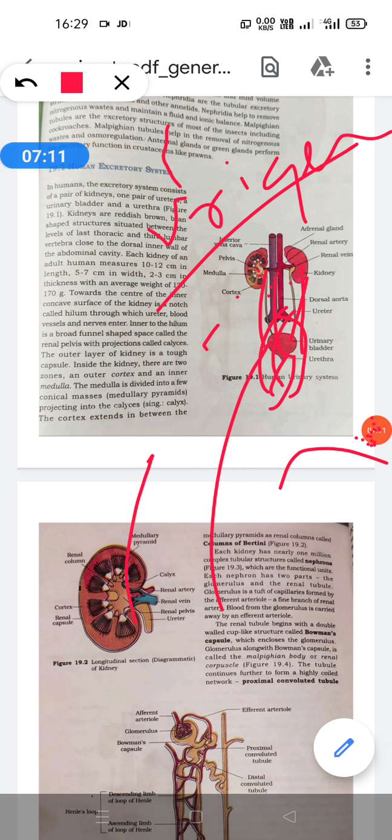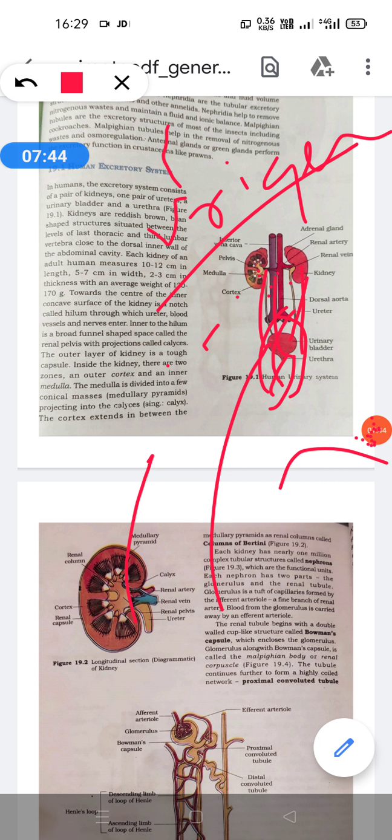The cortex consists of millions of highly convoluted tubules, because the kidney is made up of highly convoluted tubules, and these tubules are called nephrons. There are about 1 million nephrons in each human kidney. Nephrons are the structural and functional units of the kidney. Nephron is also called the uriniferous tubule. All this structure is included under the histological structure of the kidney and the microscopic structure of the nephron.